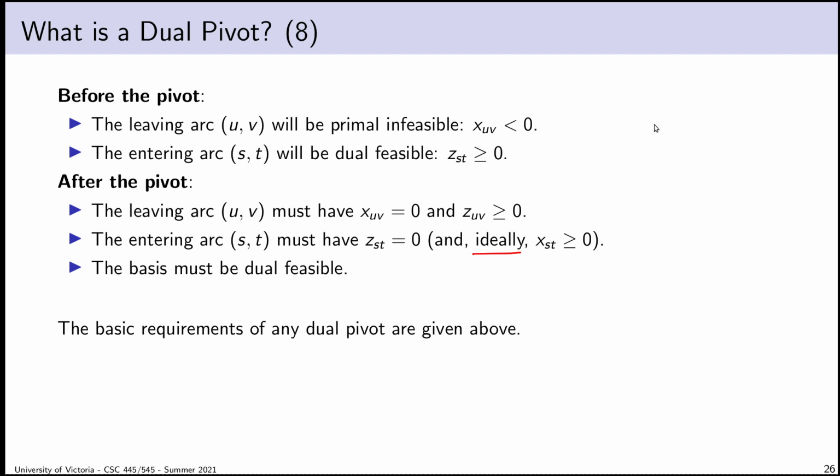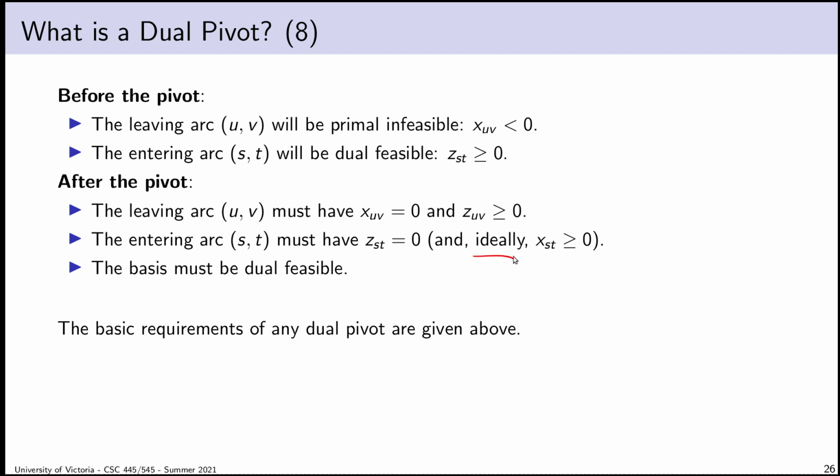And we've seen already that in the regular simplex method, if I perform a pivot, when I'm done, it is reasonable to assume after a dual pivot that the entering variable is primal feasible. The same way that in the primal simplex method, if I perform a primal pivot, so let's say I have the variable x3 enter the basis and the variable x7 leave the basis, we know already, because it was a midterm question, frankly, that x7, when it leaves the basis, its objective coefficient will be negative. So that is to say, it will be dual feasible. The same logic applies for the dual case, which is once I perform a dual pivot, the arc that I put in the basis will indeed actually be primal feasible.